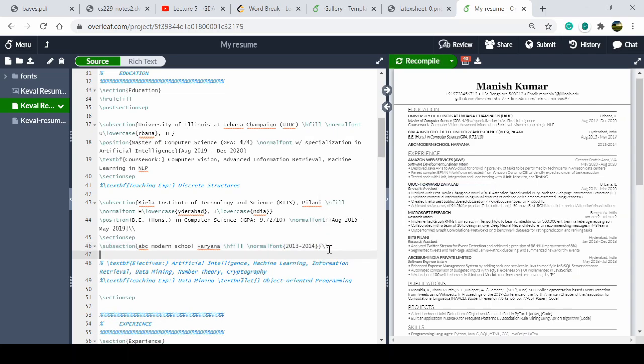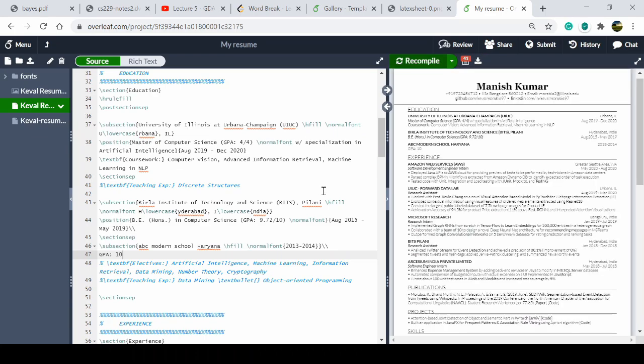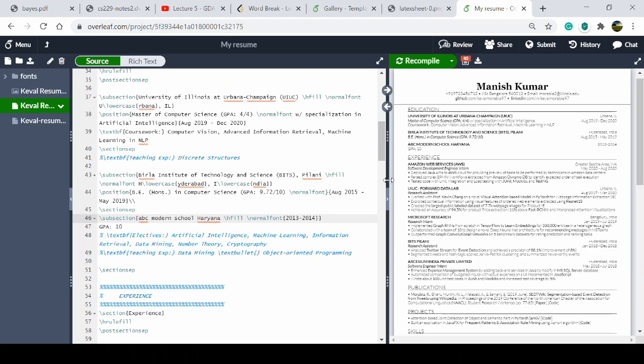Just make a double slash at the end, so the text after the double slash will go to the next line. So you can see here there are different sections as you can experience.